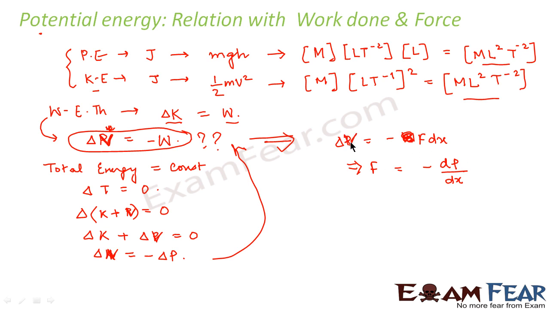So this change in potential energy is equal to negative of work done, and it is related to force in this way: force is equal to minus derivative of potential energy with respect to distance, that is force is equal to minus dV by dx. Please remember these very significant formulas, because they will be very useful when we go ahead and study other concepts.